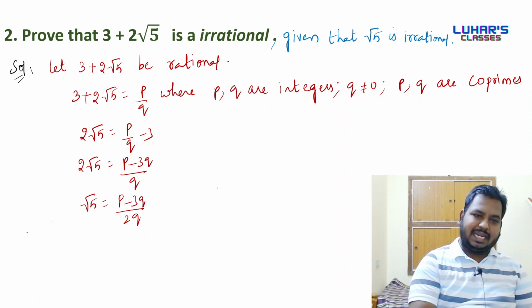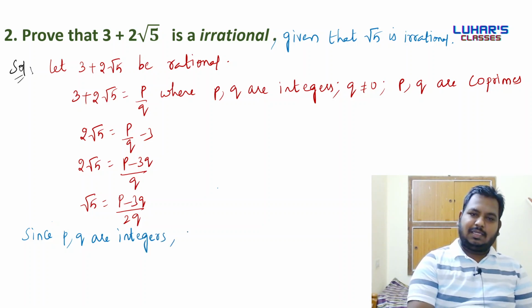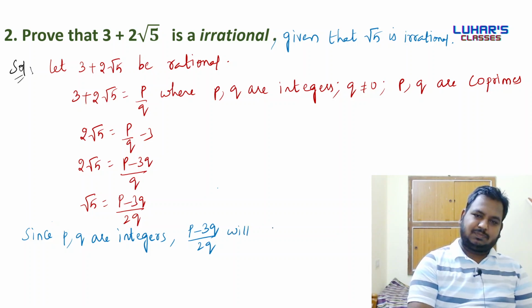Done. So we'll write: since p, q are integers, p minus 3q by 2q will be rational. Just now we have discussed.